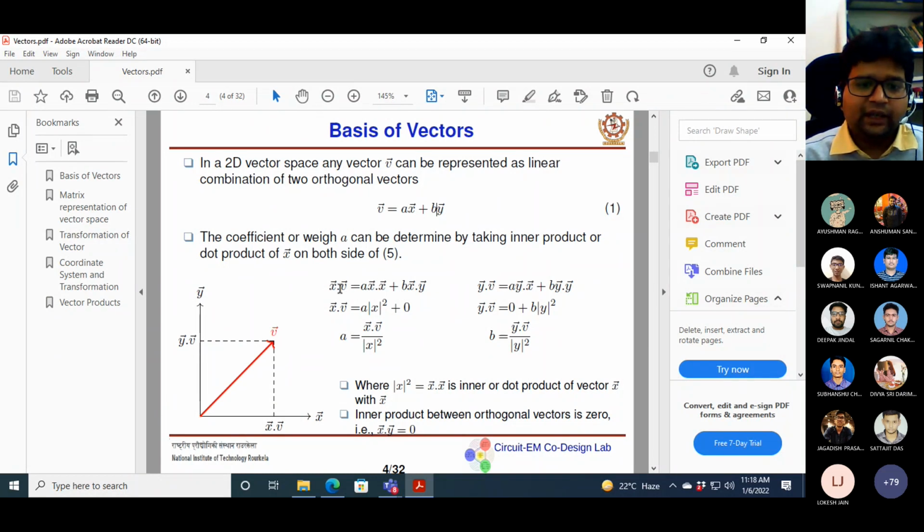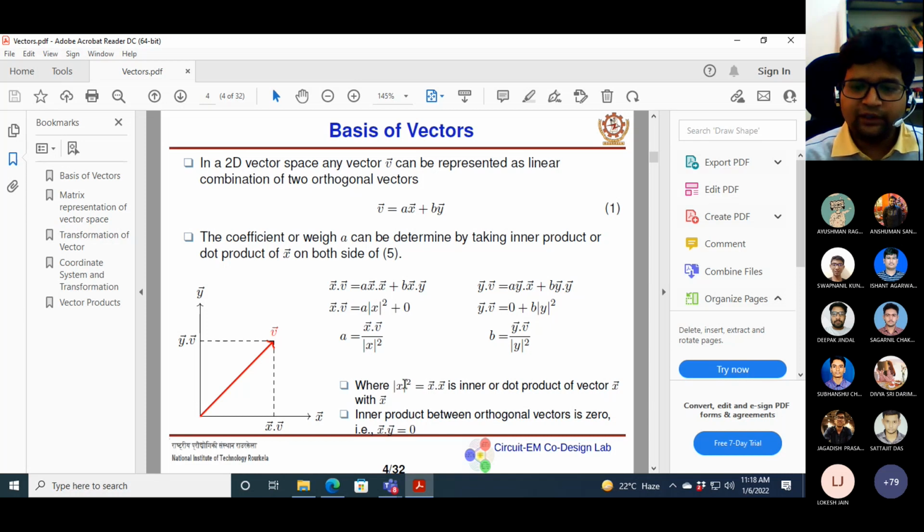here, if you do this inner product, then this is basically related to the component A, because the other inner product is equal to 0. Because x and y are orthogonal, this inner product is basically 0. And you will have only the magnitude of x, or basically the distance of x. So you can write down that A is basically equal to x dot v divided by mod of x square.